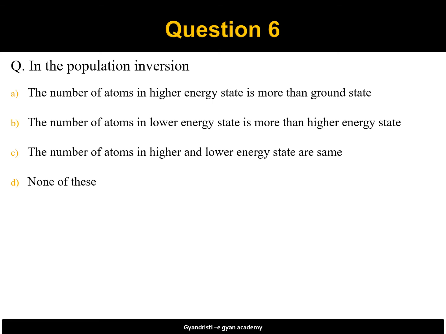Actually, in normal state, the number of atoms in ground state is much higher than the higher energy state. But population inversion is the process in which number of atoms in the excited state is higher than the ground state. Therefore, the first option, that number of atoms in higher energy state is more than ground state, is correct.